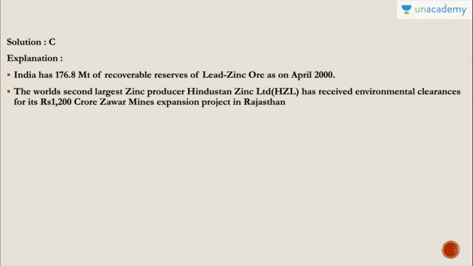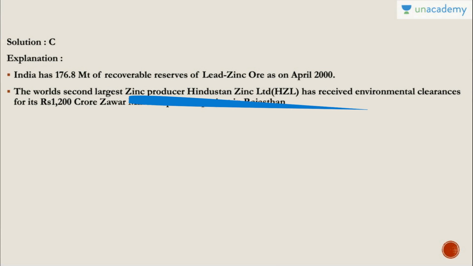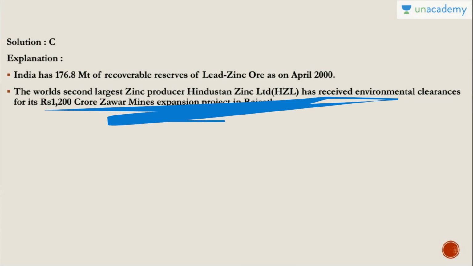And the world's second largest zinc producer, Hindustan Zinc Limited. It is the world's, but here it is asking India's, so that is why it is correct. It has received environmental clearances for its 1200 crore Zawar mines expansion project in Rajasthan. Rajasthan is the leading producer.